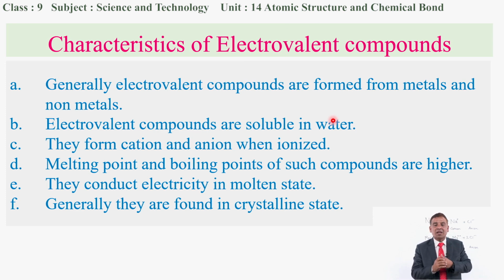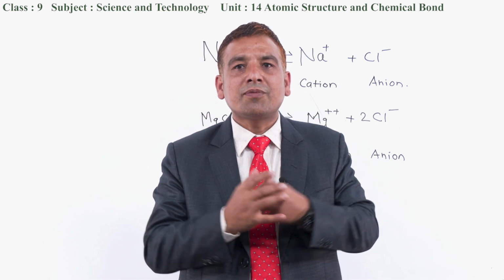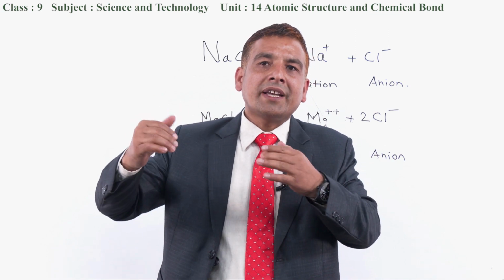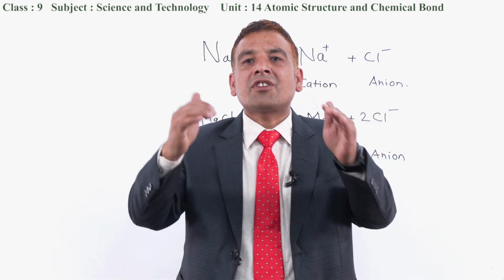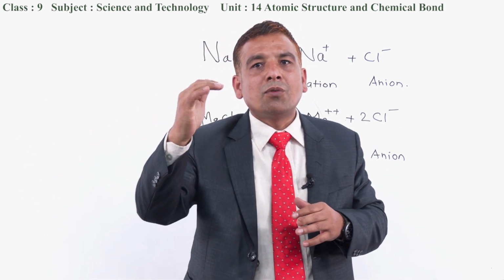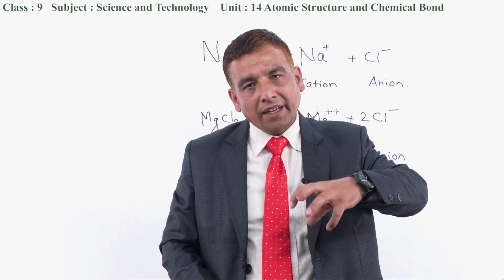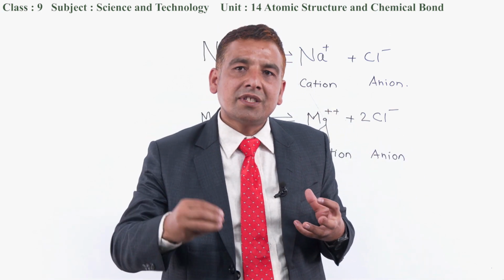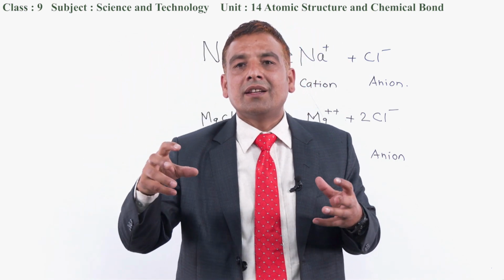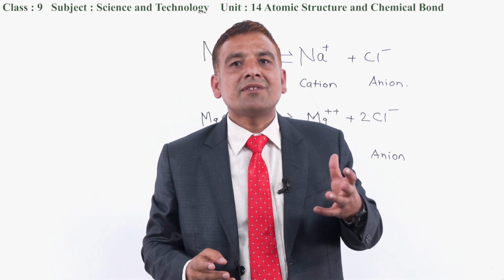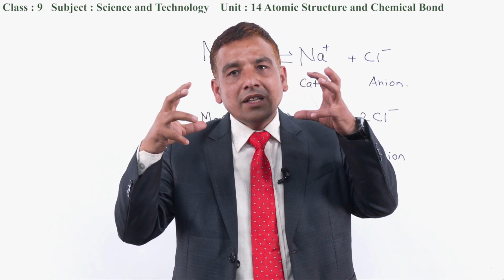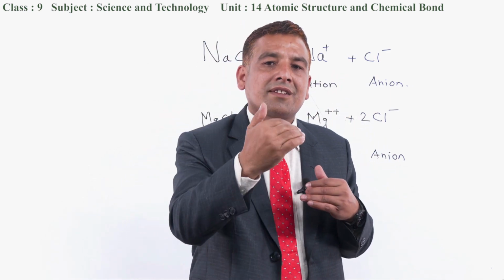In today's class, we have talked about how a bond forms and what the types of bonds are, whether bonds are formed by sharing of electrons or by transferring electrons from one atom to another atom. When an atom gains an electron, what could be the charge over it, as well as when an atom loses an electron. On the basis of gaining as well as losing electrons, ions are of two types: cations as well as anions. And finally we discussed electrovalent compounds and their characteristics.